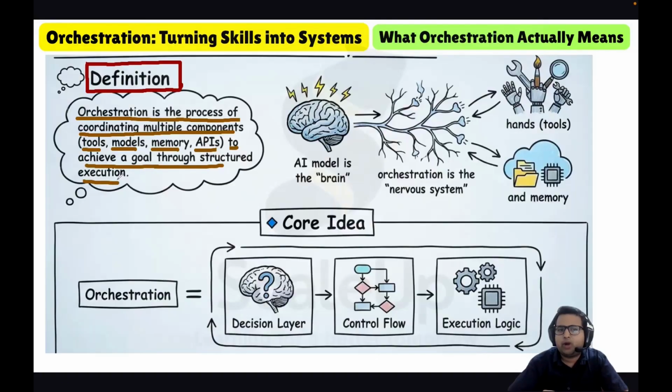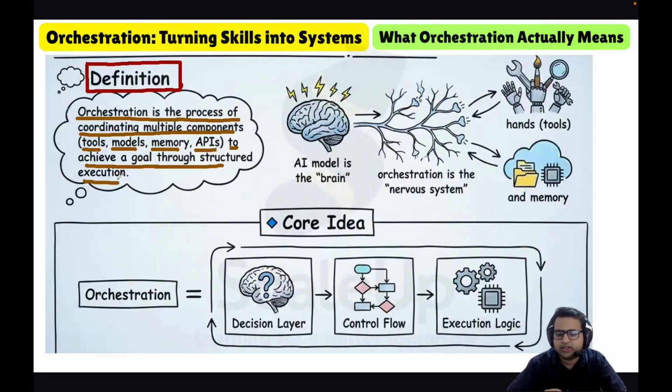It is the process of coordinating multiple components of an agentic AI system. We coordinate the tools, the models, the memory, the APIs, to achieve a goal through structured execution.